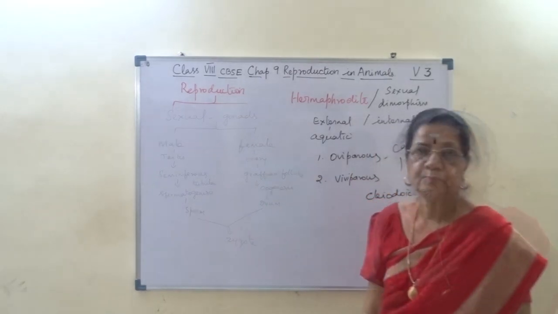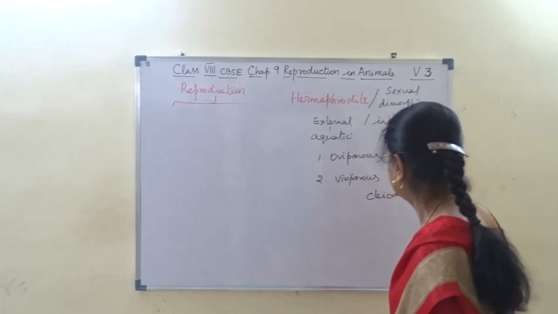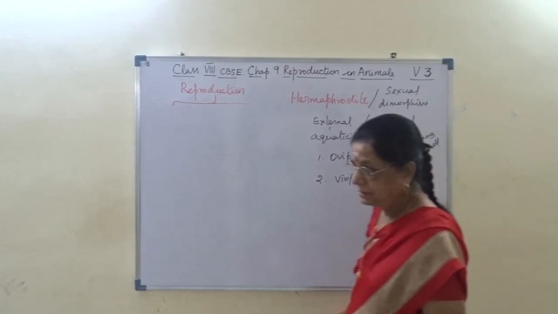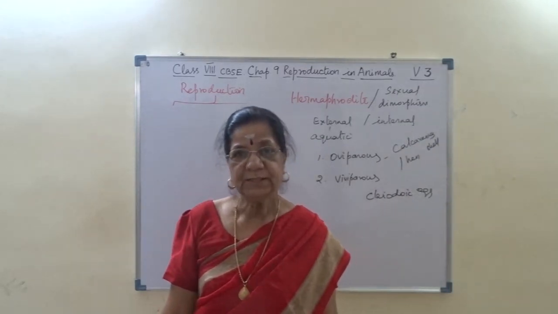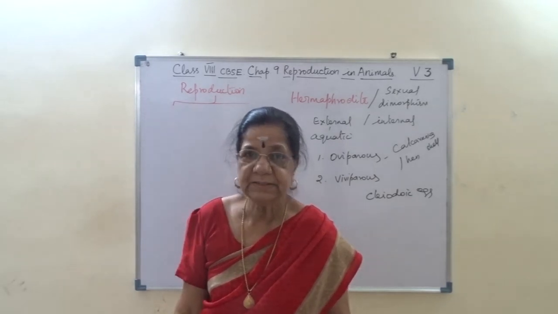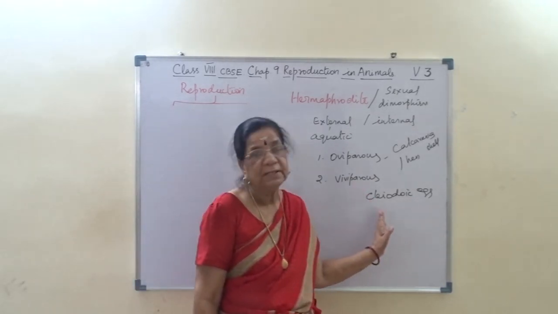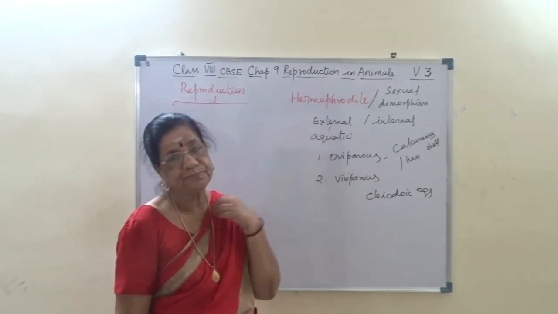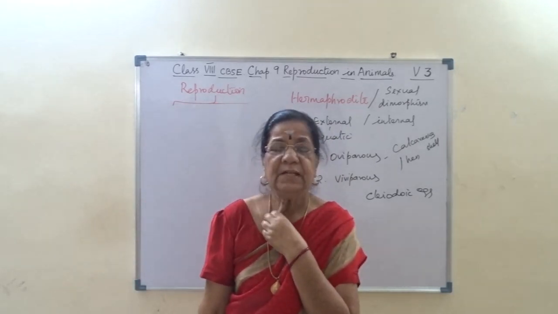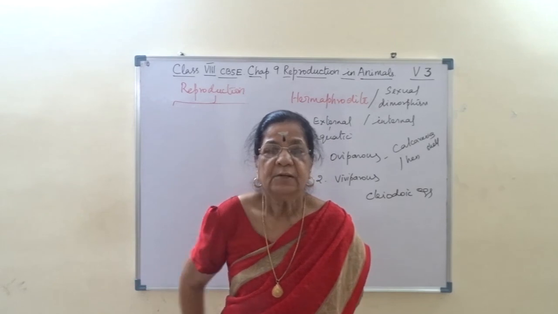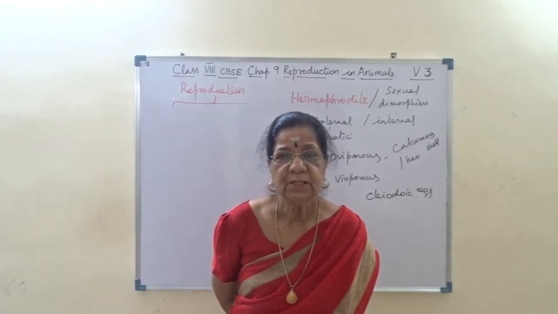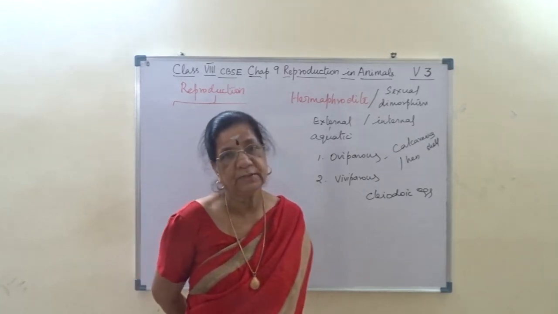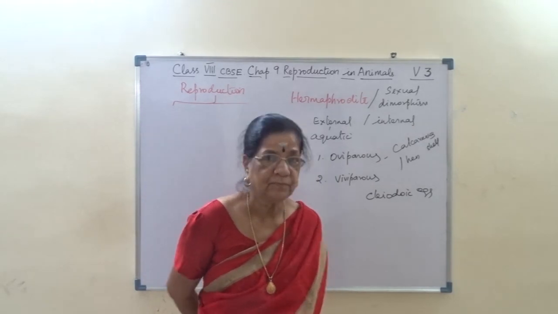Thank you. We'll continue with oviparous and viviparous animals. The oviparous animals which lay eggs on land have a calcareous shell, and those eggs are called cledoid eggs. Whereas in external fertilization, frog will lay eggs in water, fish lays eggs in water. They are not covered by any shell. So they are called non-cledoid eggs. I hope you understand.